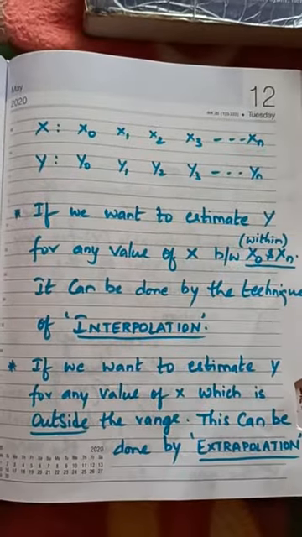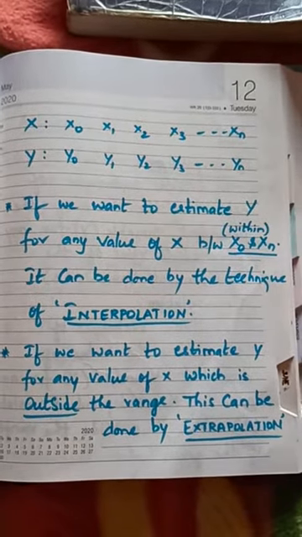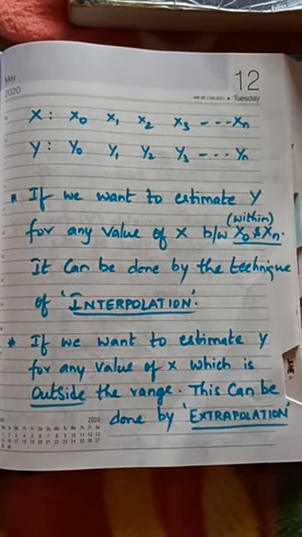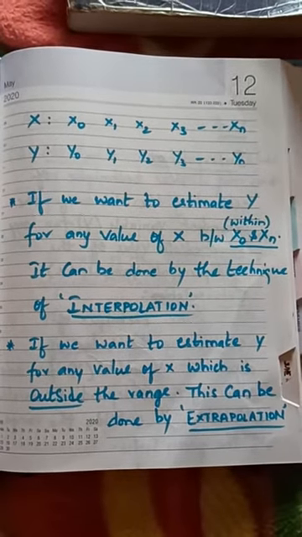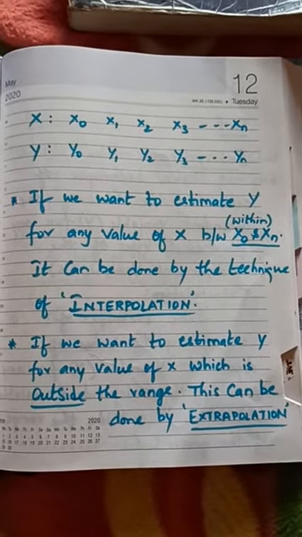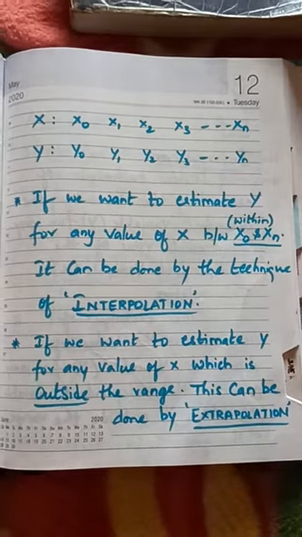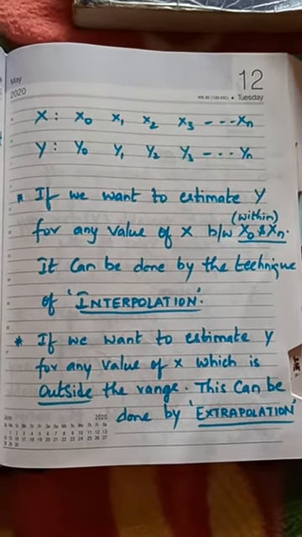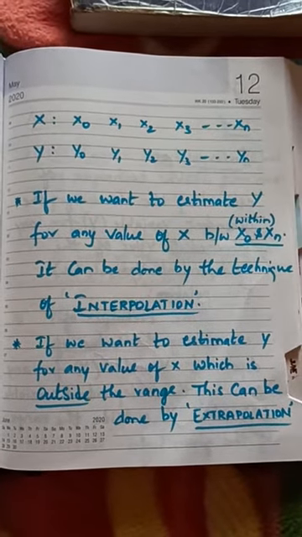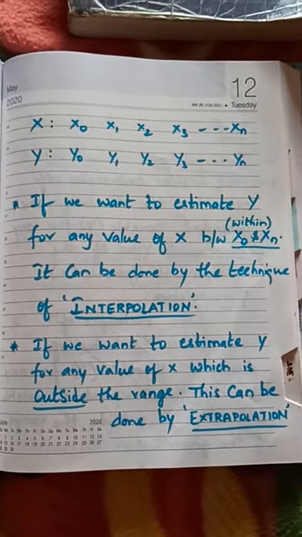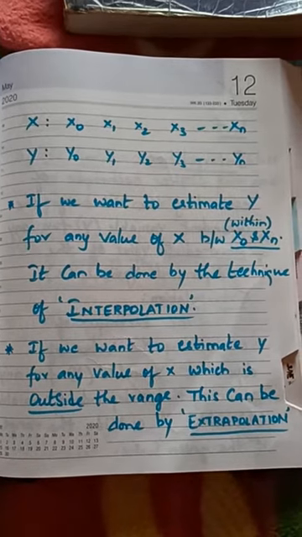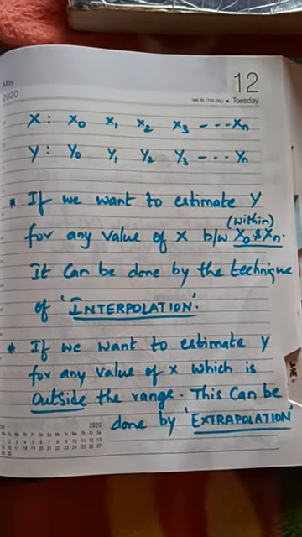Just look here. Let x be x0, x1, x2 and so on up to xn, and y be y0, y1, y2, y3 and so on up to yn. The x values are independent variables and the y values are dependent variables. Now the missing value of y, from y0 to yn and then yn plus 1 and so on, either inter or extra, should be calculated. If you want to estimate y for any value of x between or within x0 and xn, it can be done by the technique of interpolation.